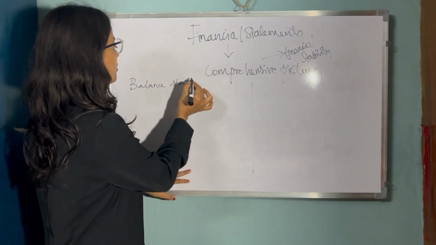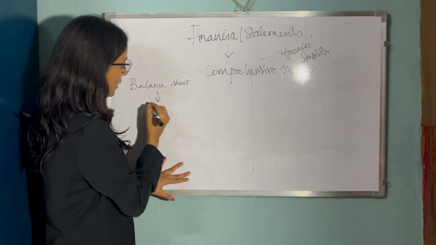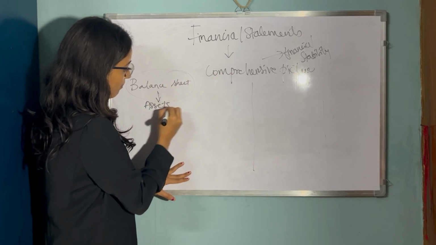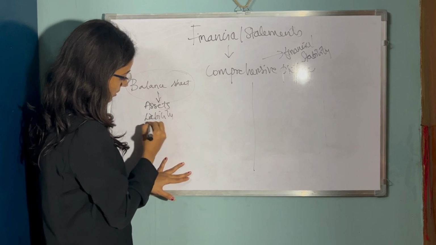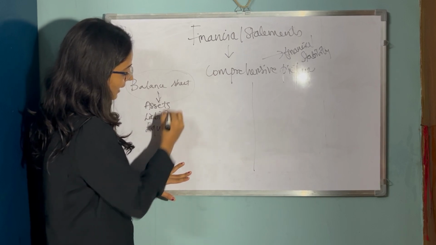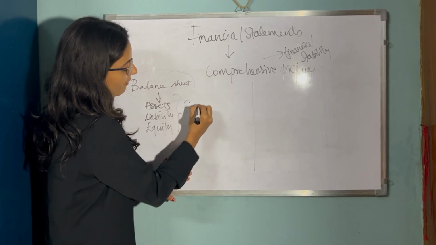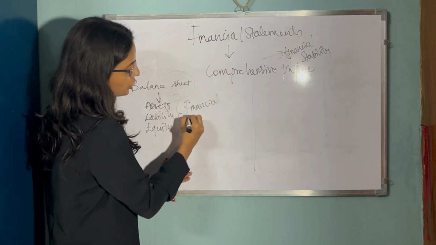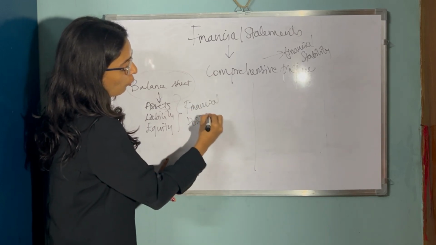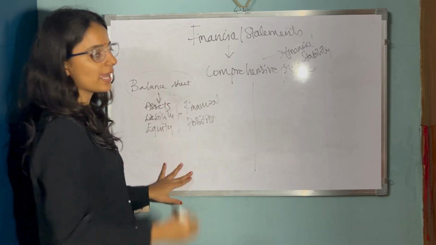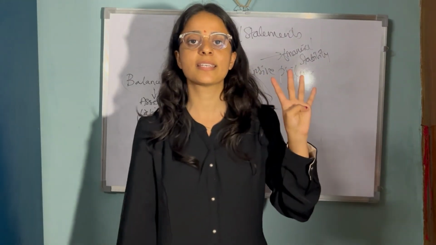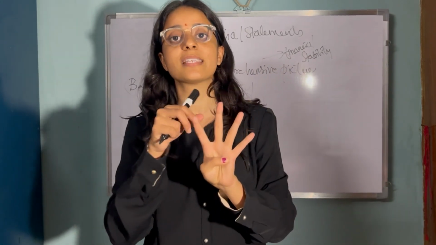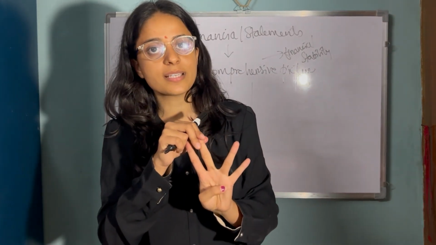So this balance sheet gives us the details of what the assets, liabilities and owner's equity are. In detail, it helps us to understand the financial position. How much is the business owning? Again, assets are divided into 2 types: fixed assets, and fixed assets again come under tangible assets and intangible assets, right?